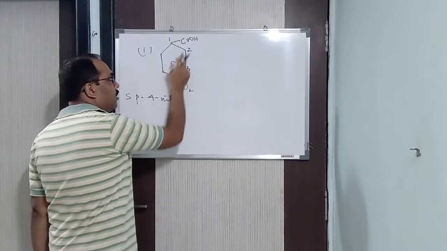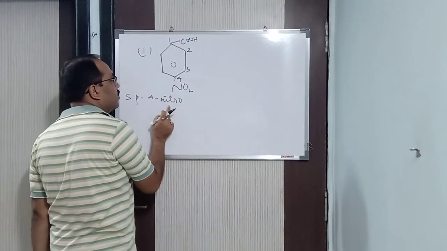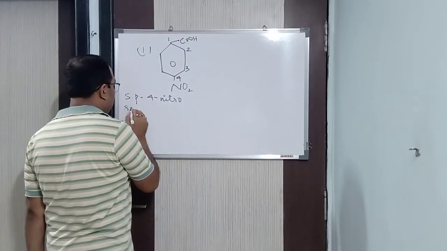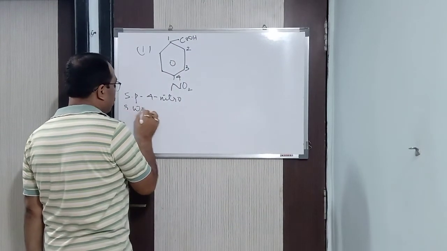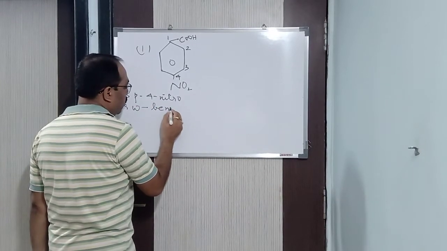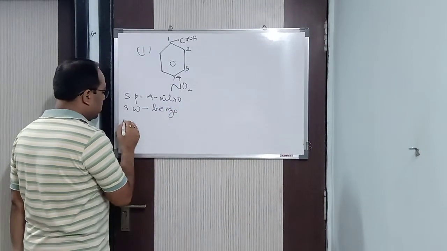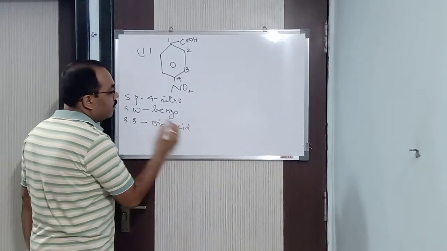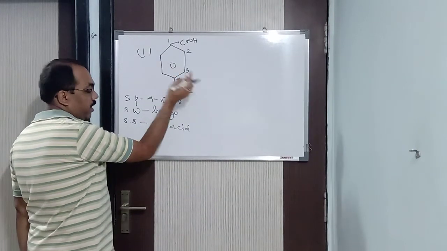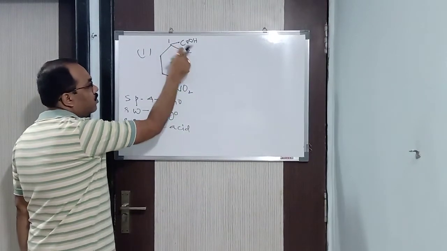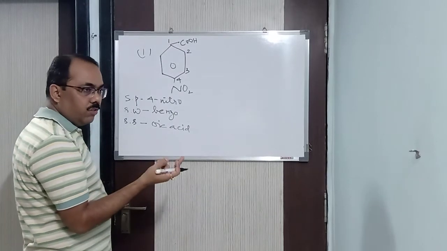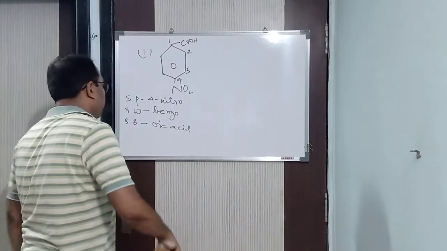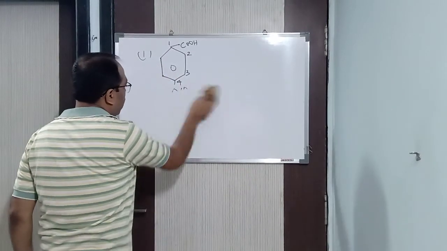And you know that with benzene, if C is attached, the name starts with the word benzo, I have already told you. And your functional group here is oic acid. So the root word here is benzo, and your secondary suffix is oic acid. So we get 4-nitro. What is the IUPAC name? 4-nitrobenzoic acid. In this way you will be naming the compound. So next, one more example we'll see.